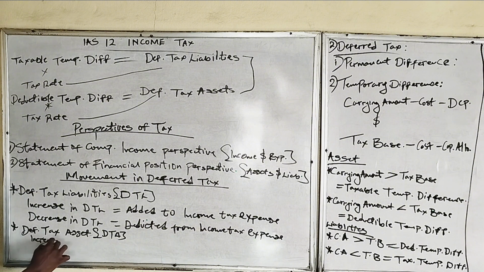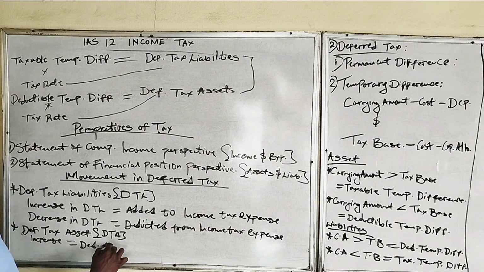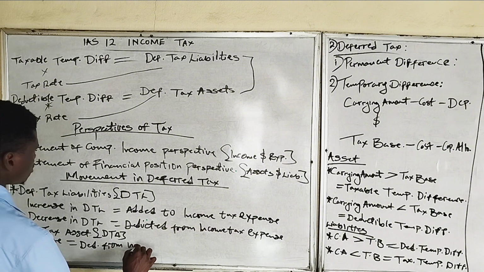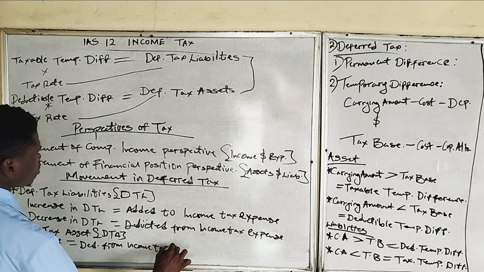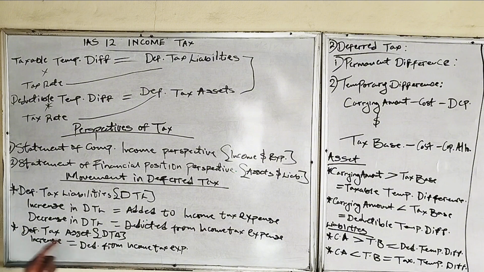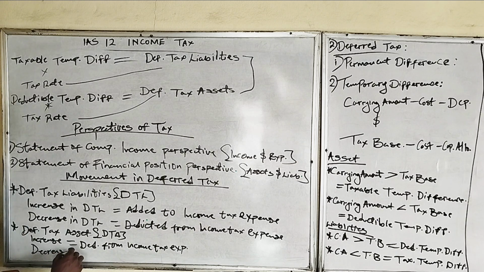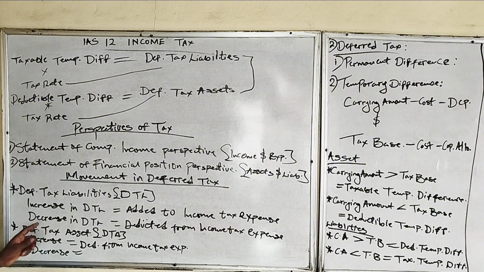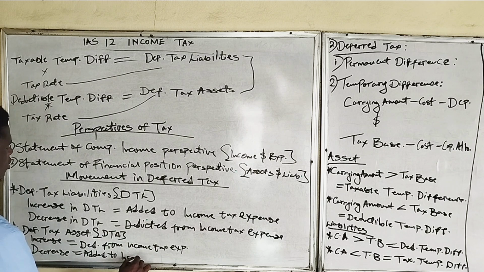If there's an increase in deferred tax assets, it will be deducted from the income tax expense, while a decrease in deferred tax assets will be added to income tax expense.